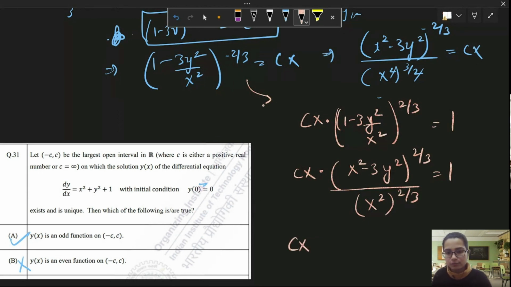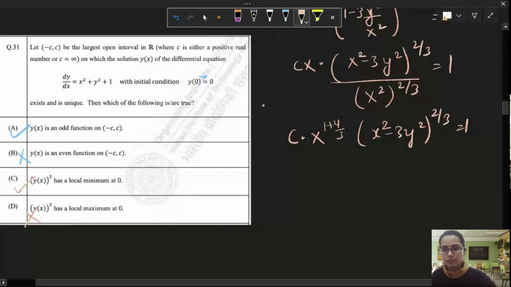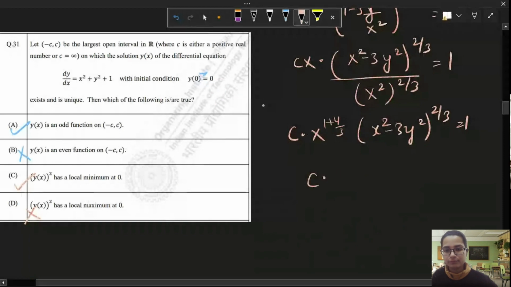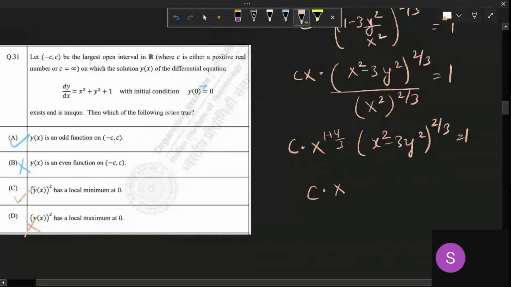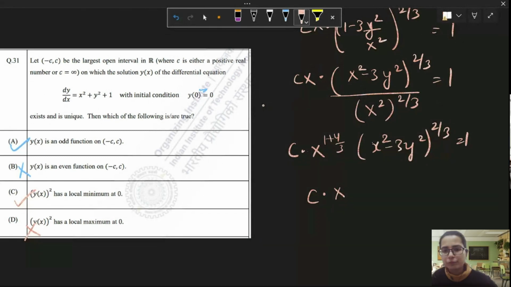Cx raised to power 4 by 3, 1 plus 4 by 3. x square minus 3y square raised to power 2 by 3 equals 1. It will be x raised to power 7 here. This c into x raised to 1 minus 4 by 3, right? 1 minus 4 by 3. Okay, got it.